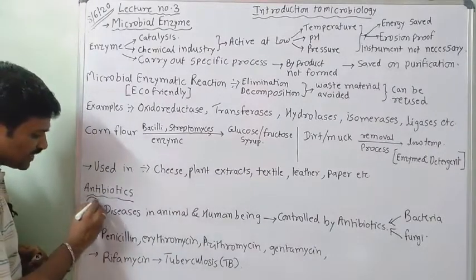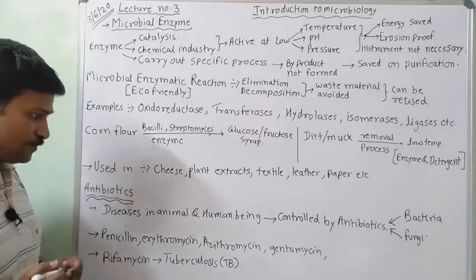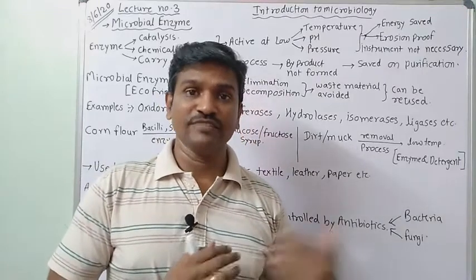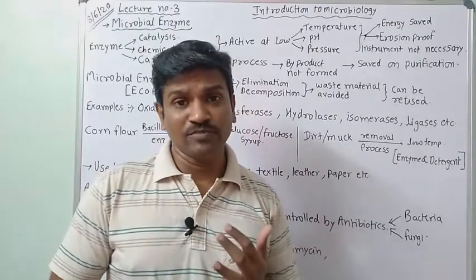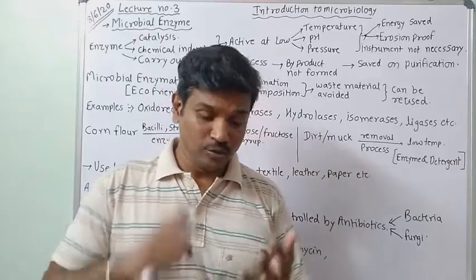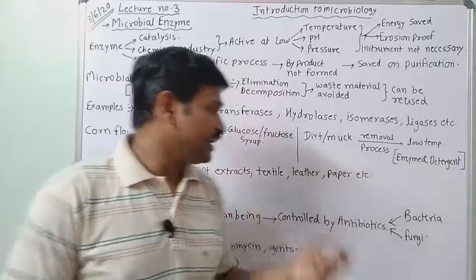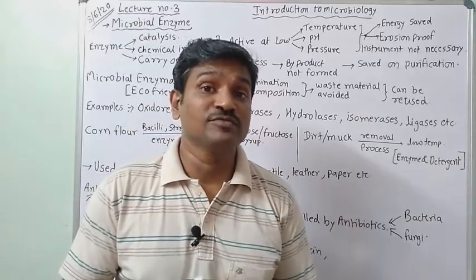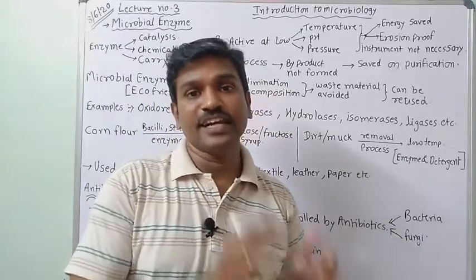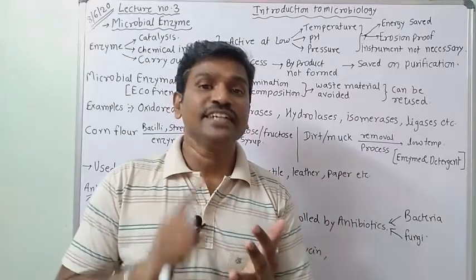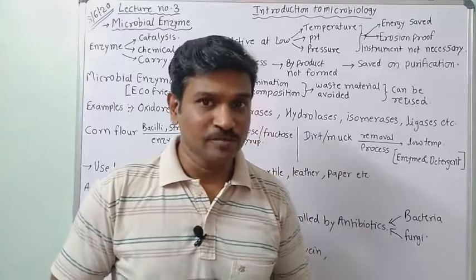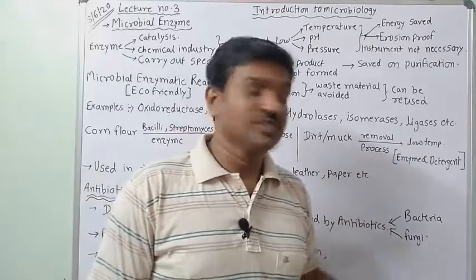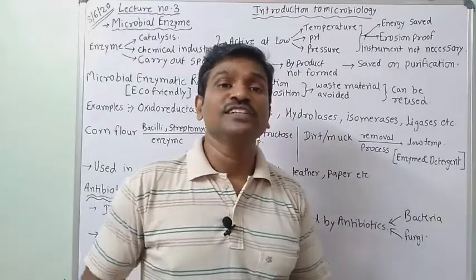Now we will move towards the next topic, it is nothing but antibiotic. आपको पता होगा antibiotic we are utilizing when we are ill or when we are diseased. It is not utilized only in human beings, it is used in animals, pet animals also. So animals and human beings are utilizing antibiotics to kill the bacteria and fungi, which are causing pathogens we can say. So pathogens are causing a disease, and for killing that, gram positive and gram negative bacteria, antibiotics are utilized. But these antibiotics are obtained from bacteria itself, fungi itself. So some bacteria and some fungi are producing these antibiotics.